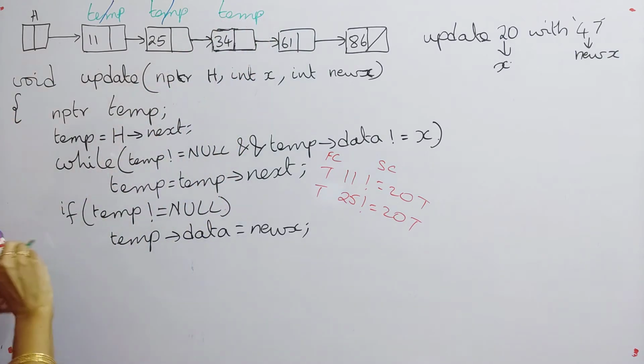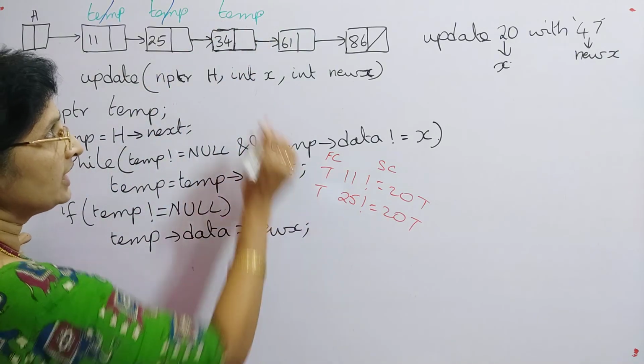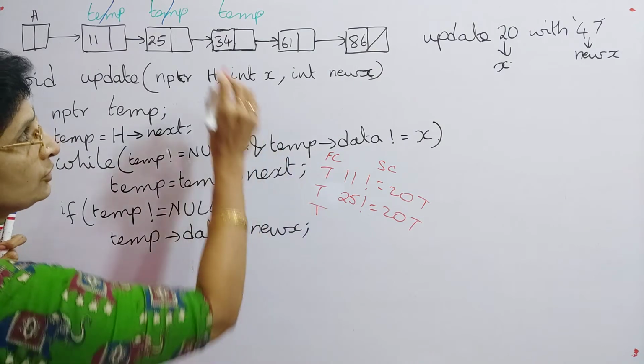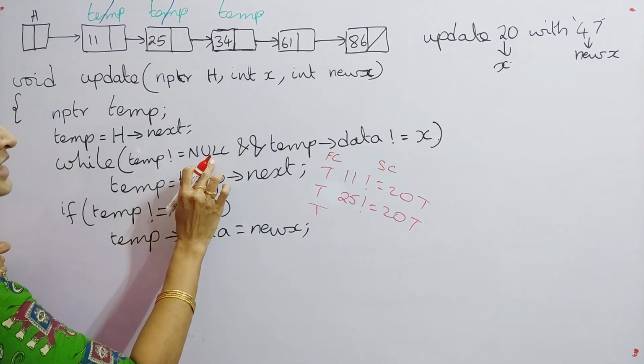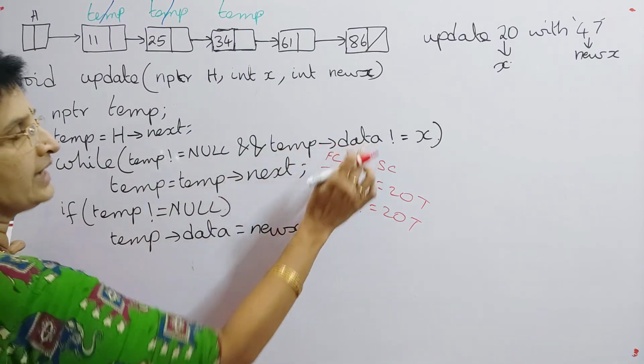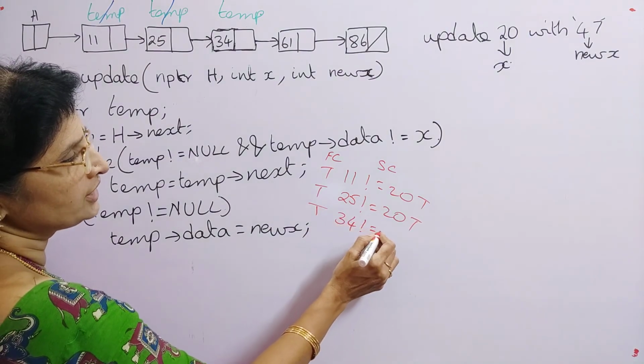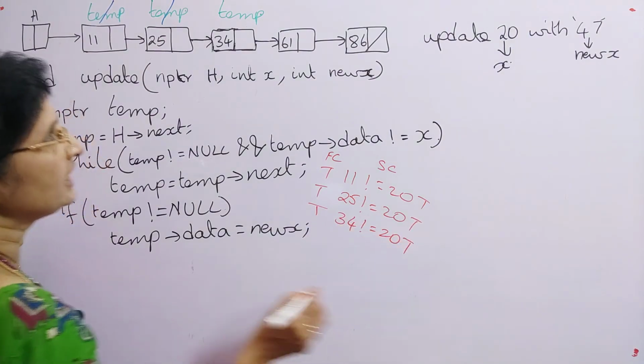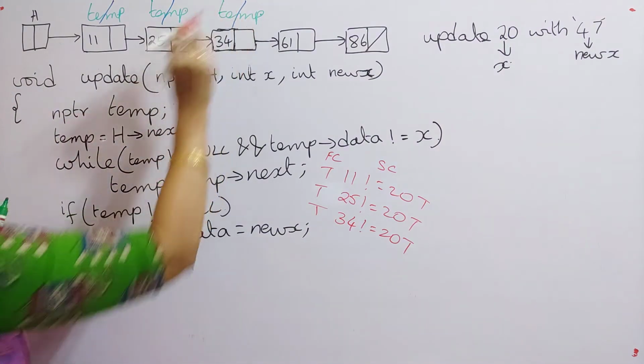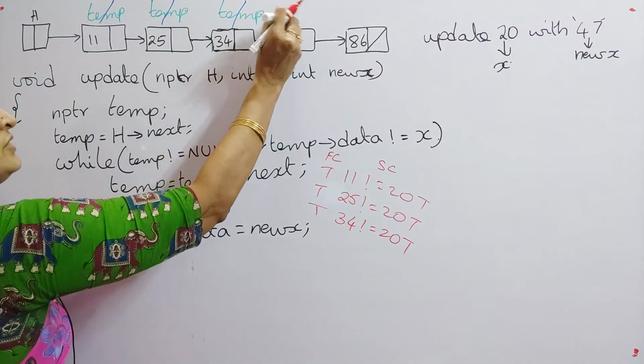Again the third condition. Temp not equal to null, this condition is true. Next, what is temp data? It is 34. 34 not equal to 20. Again condition true. So again temp will move to this location.